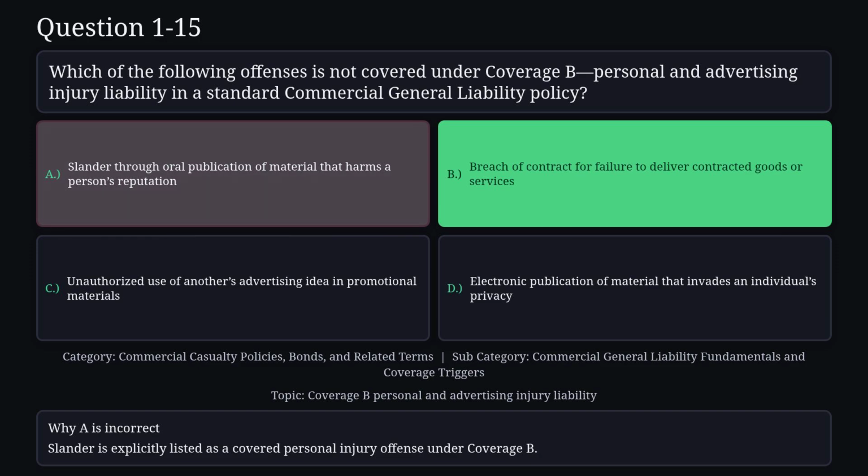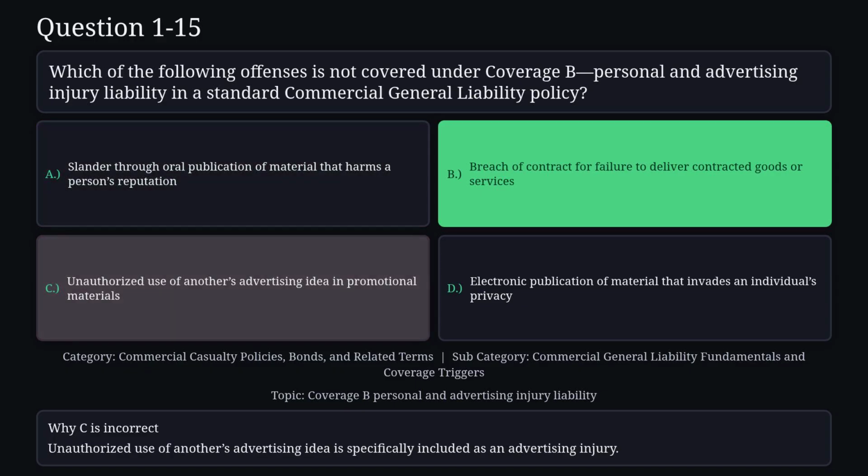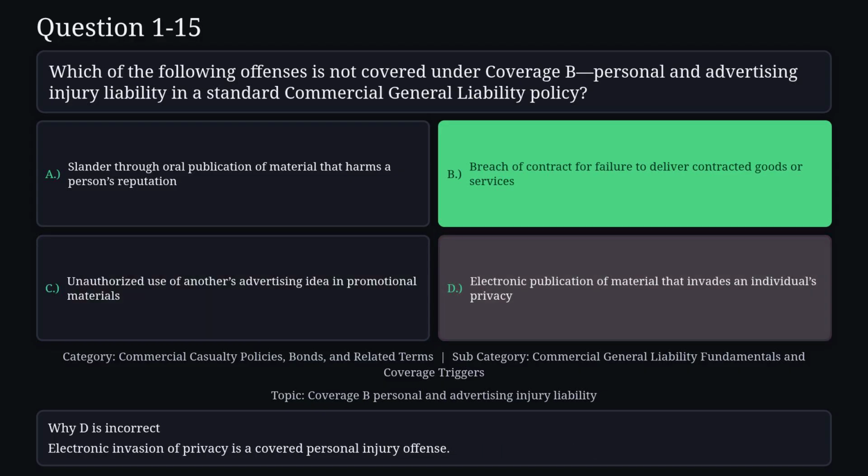Reason A is not correct. Slander is explicitly listed as a covered personal injury offense under Coverage B. Reason C is not correct. Unauthorized use of another's advertising idea is specifically included as an advertising injury. Reason D is not correct. Electronic invasion of privacy is a covered personal injury offense.